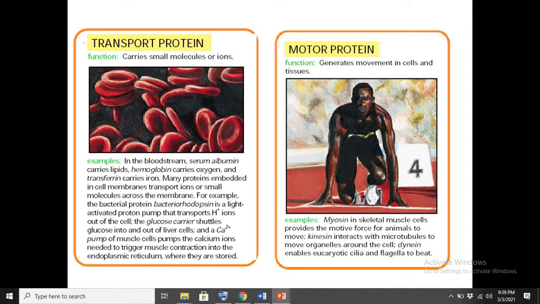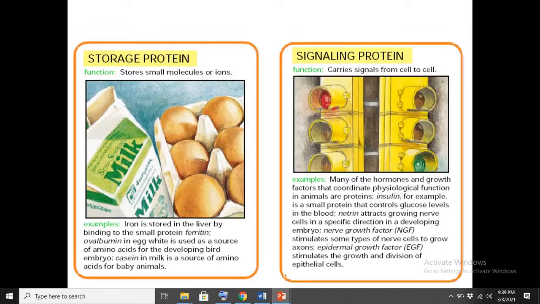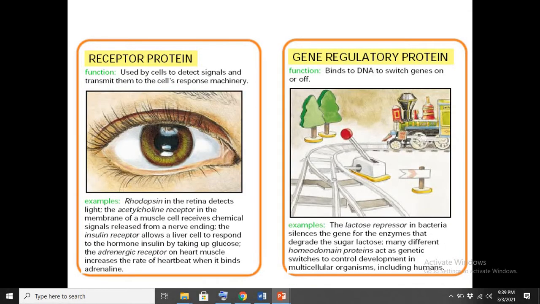Protein can perform a motor function for the contraction of our muscles. Protein can store different molecules in itself, and protein can transduce signals in our body cells. And protein can function as a receptor.